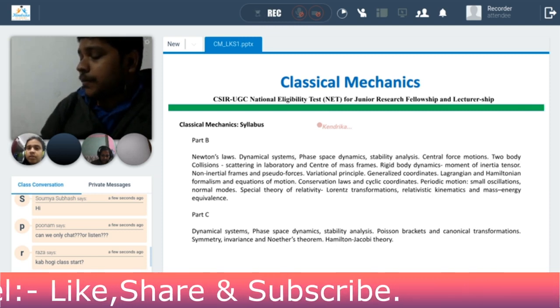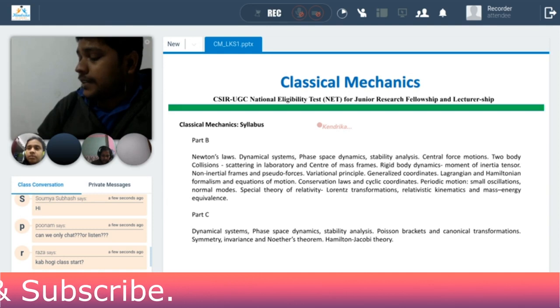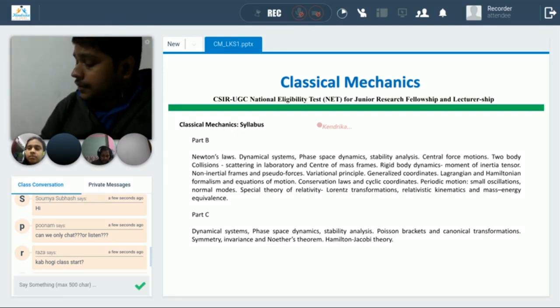So I am taking classical mechanics, one part of mathematical methods for physics, and electronics and experimental methods. These 3 parts are common in part B and part C both.